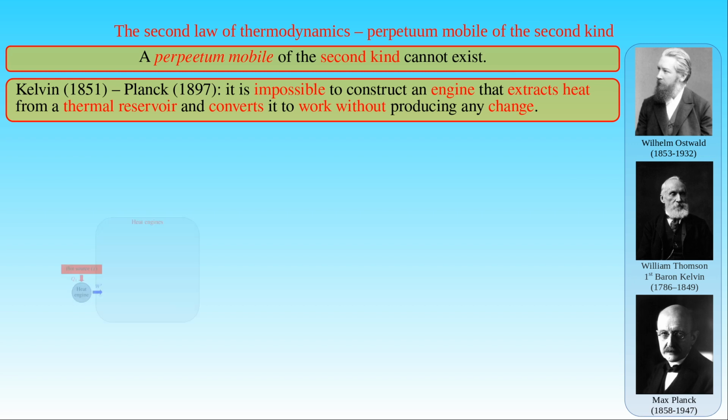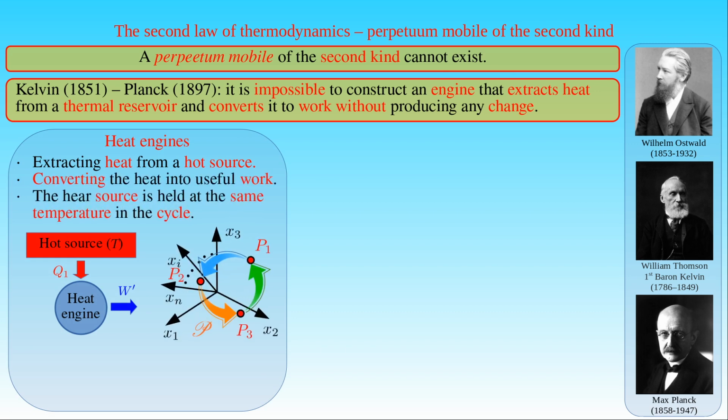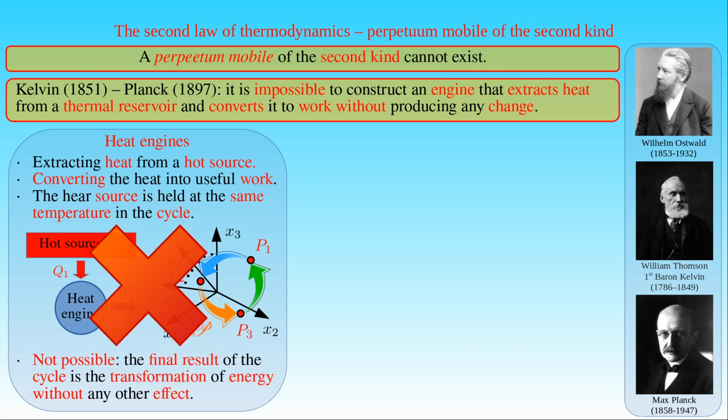A heat engine extracting the heat Q from a hot source and converting it into the useful work W' in a thermodynamic cycle, while the source always has the same temperature T throughout its operation cycle, is forbidden by the second law, if the complete transformation of energy from heat into work is the only final result of the cycle and there is no other effect.